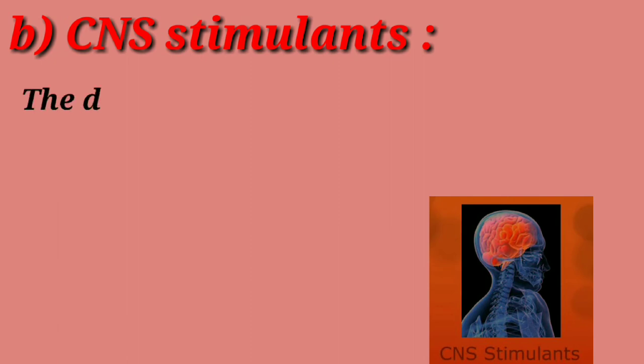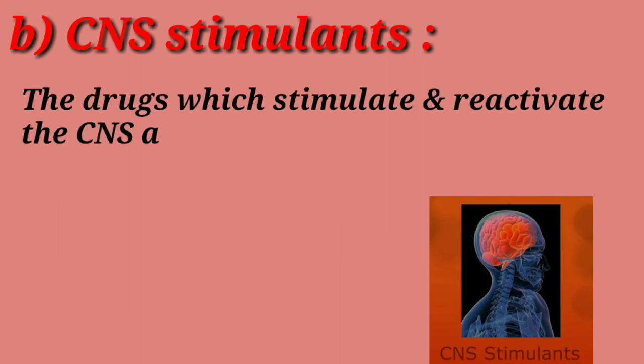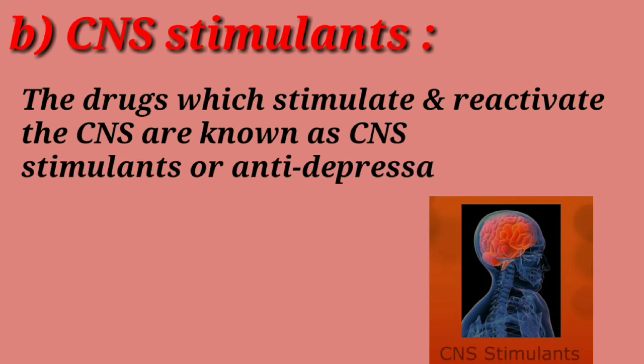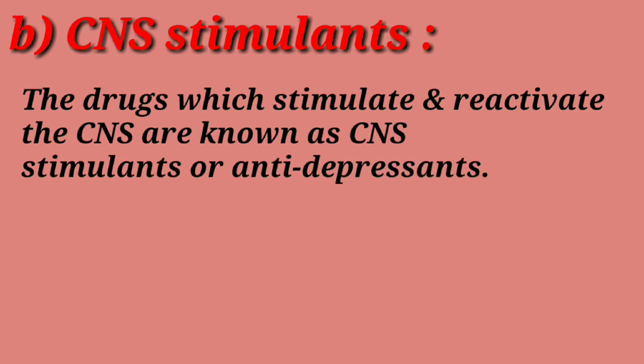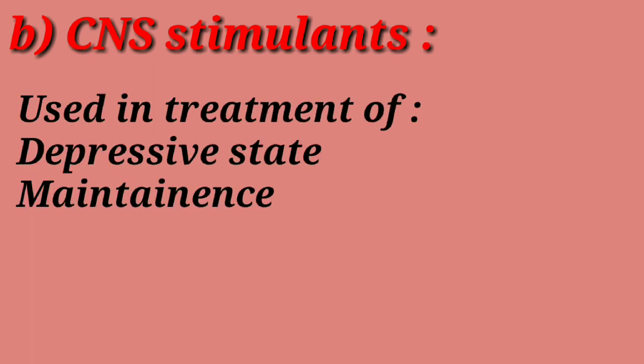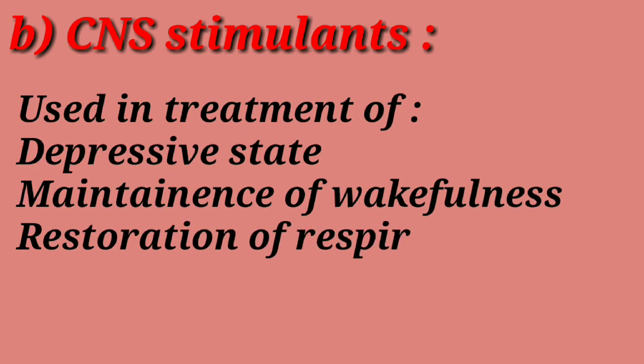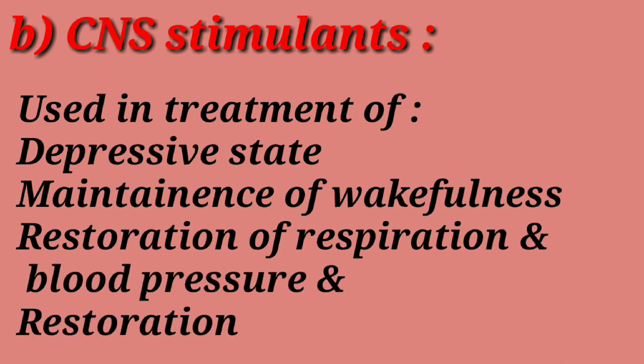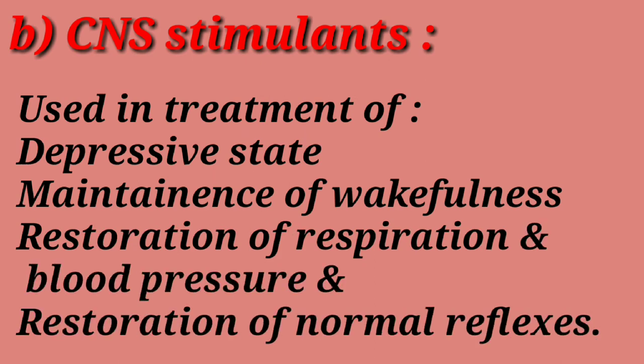The drugs which stimulate and reactivate the central nervous system are known as CNS stimulants or antidepressants. The CNS stimulants are used for a variety of purposes, such as treatment of depressive state, maintenance of wakefulness, restoration of respiration and blood pressure, and restoration of normal reflexes.